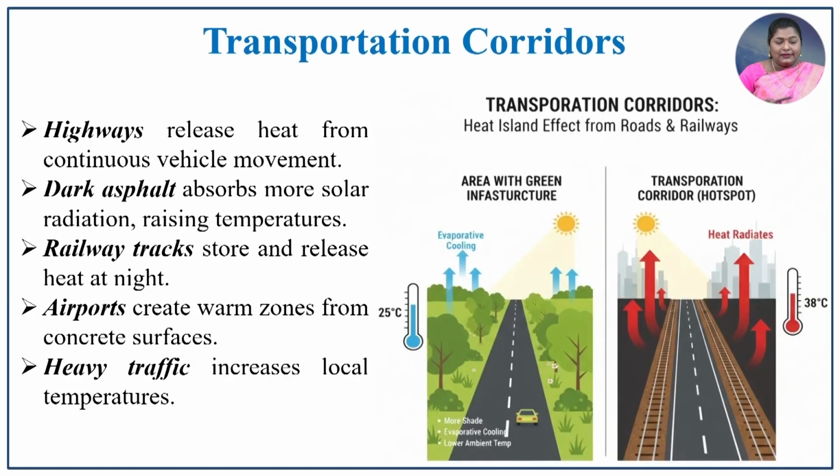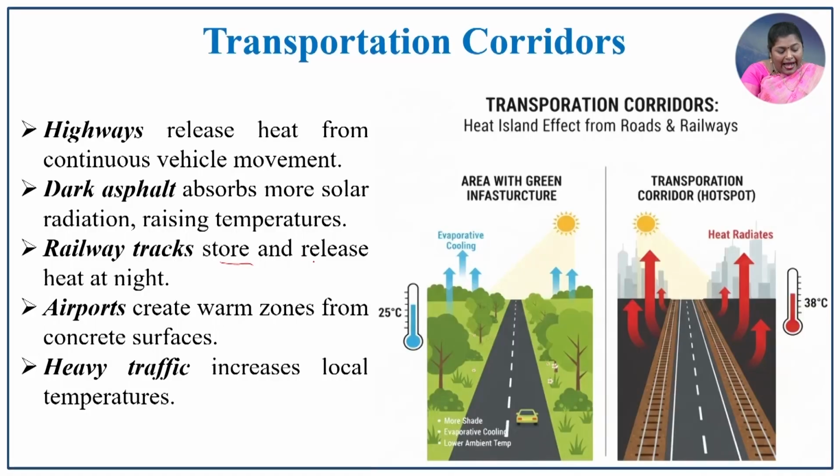So, the waste heat from the urban region, whether it is domestic heat or industrial heat, adversely influences the local climate. The transportation corridors, that is the highway: as we discussed earlier, the highway releases heat continuously, and dark asphalt also absorbs the heat. So, this radiation and rising of temperature will happen in the transport corridors.